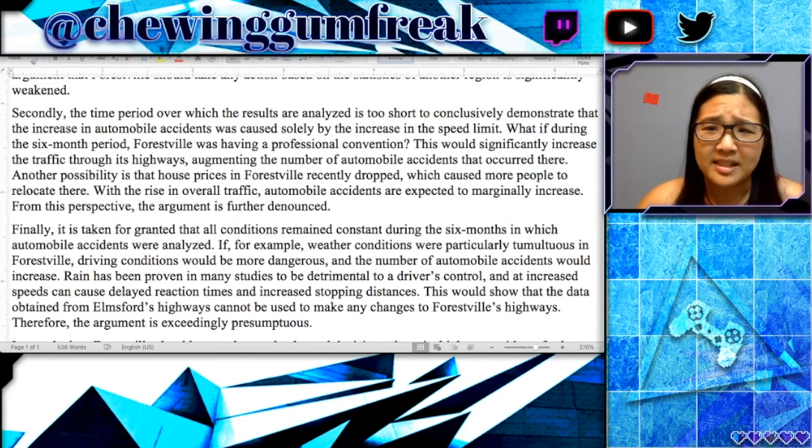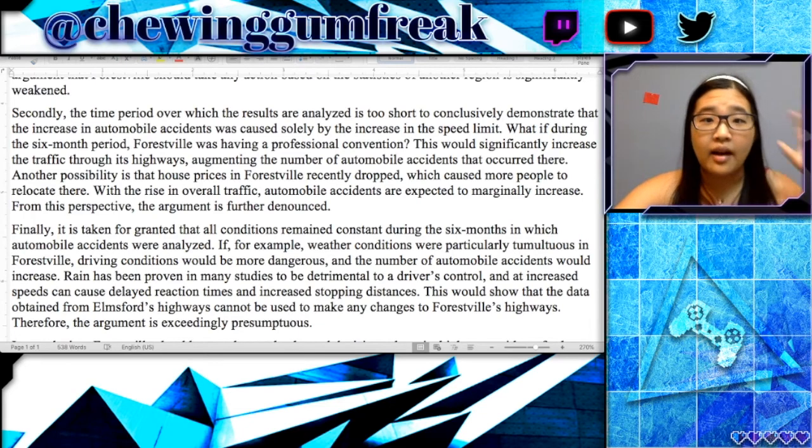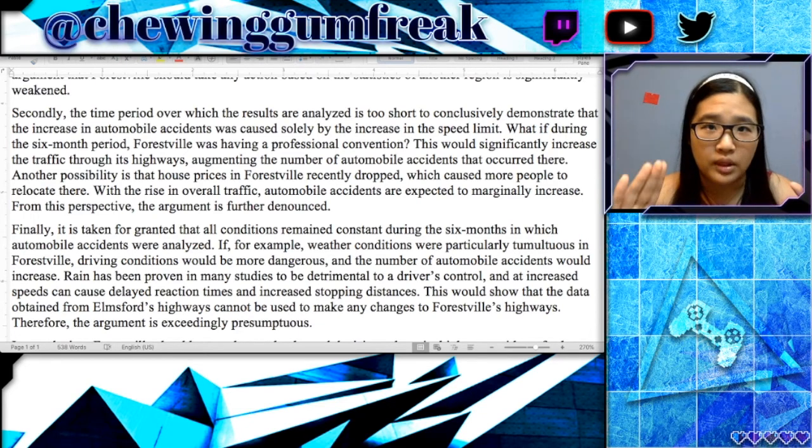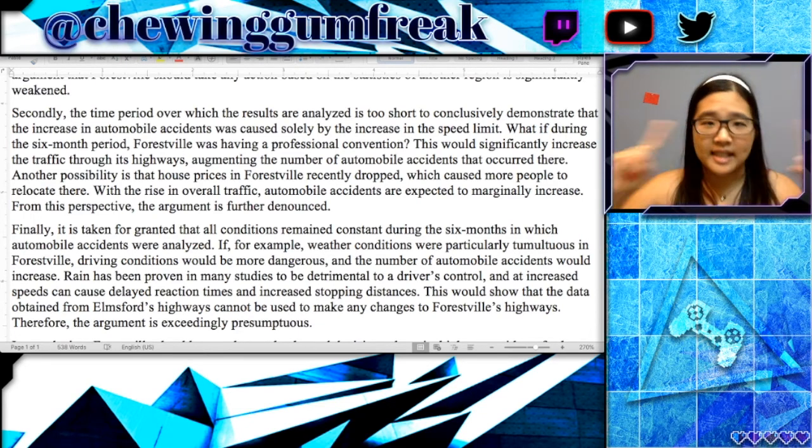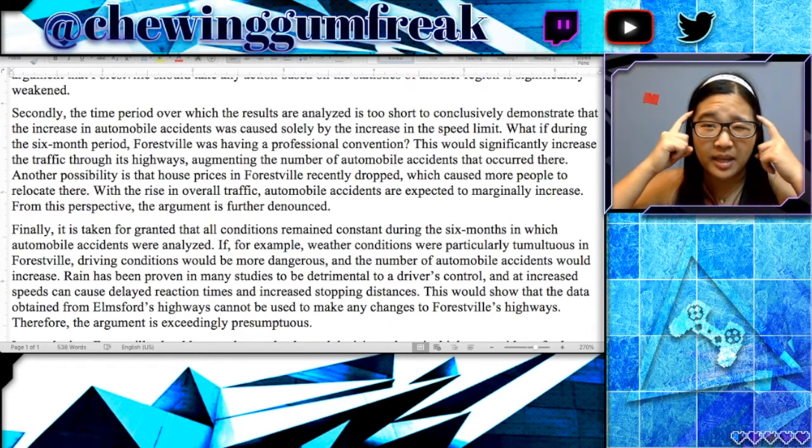Actually, this is a mistake because the rest of the paragraph here is really talking about comparability of the before and the after of Forestville's car accidents. It's not talking about the comparability of Elmsford and Forestville. These are two separate arguments that you want to make sure you really understand the difference of.